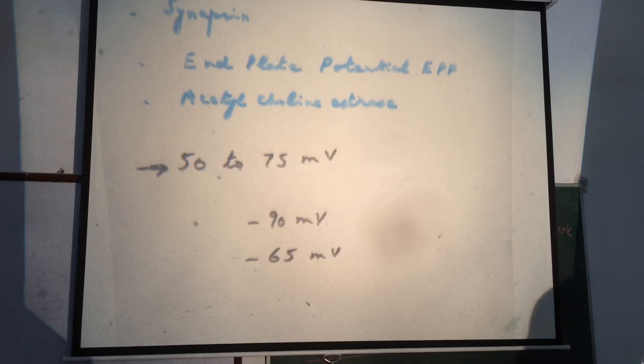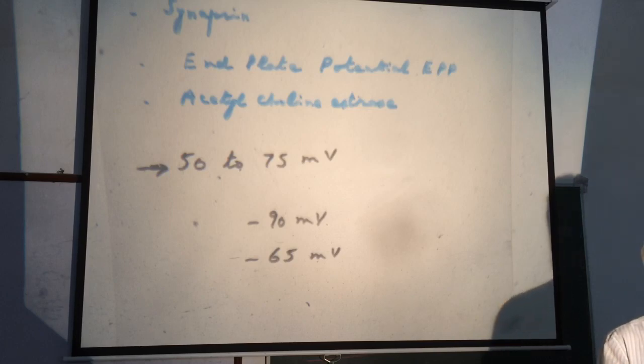At this threshold value, action potential is produced in the muscle. So I again repeat, the purpose of end plate potential is to bring the membrane potential of the muscle fiber from its resting value to the threshold of excitation, minus 65 millivolts.